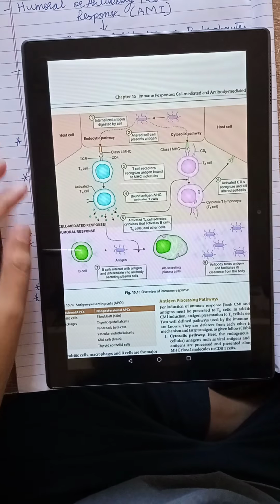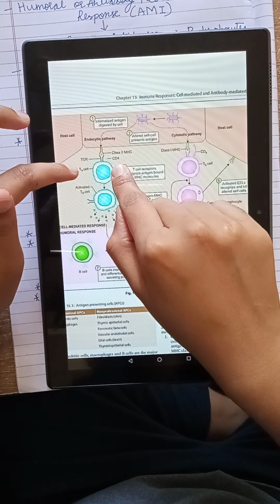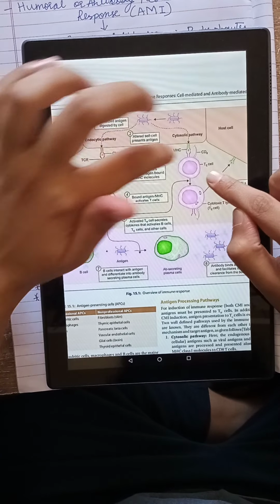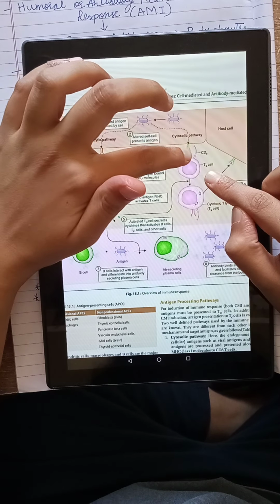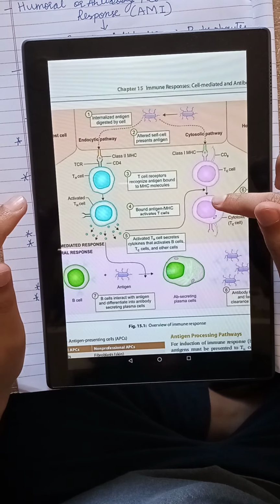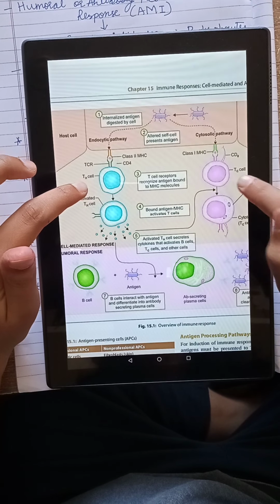It's important to remember that T helper cells display the receptor CD4, and the cytotoxic T cells display the receptor called CD8. So CD4 is for T helper cells and CD8 is for TC cells or cytotoxic T cells.